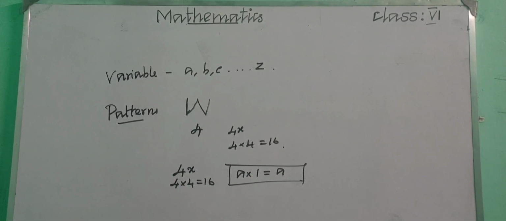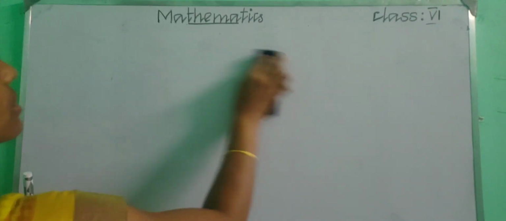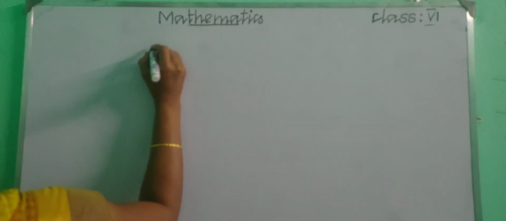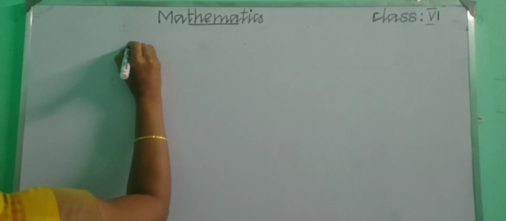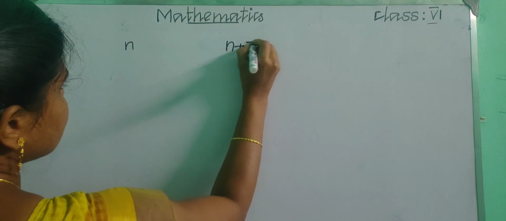And also we have learnt about age problems, understanding operations on variables. If Madhi is elder than Nila, let us consider Nila's age as n, and Madhi's age is n plus 3.